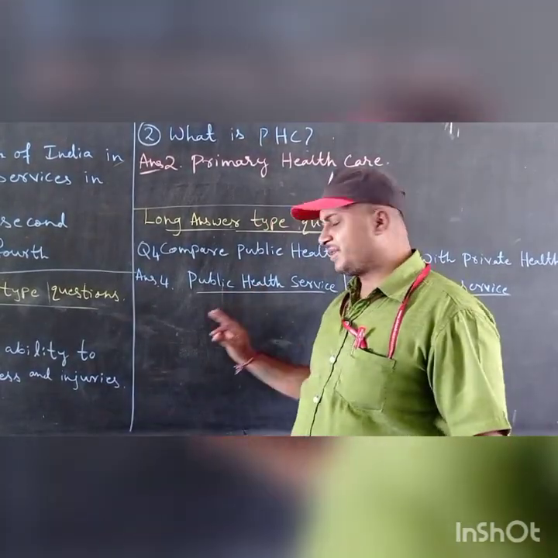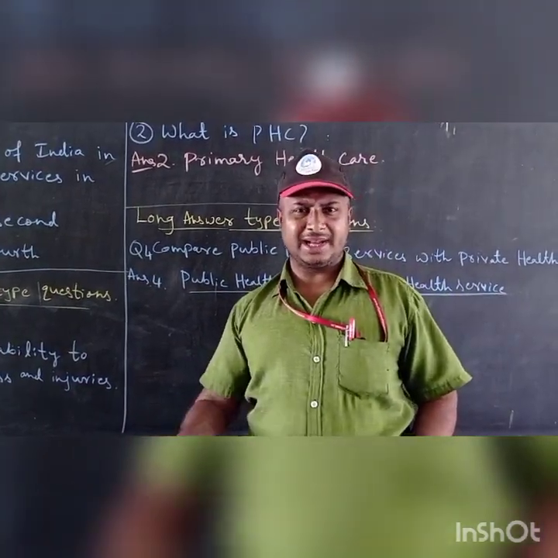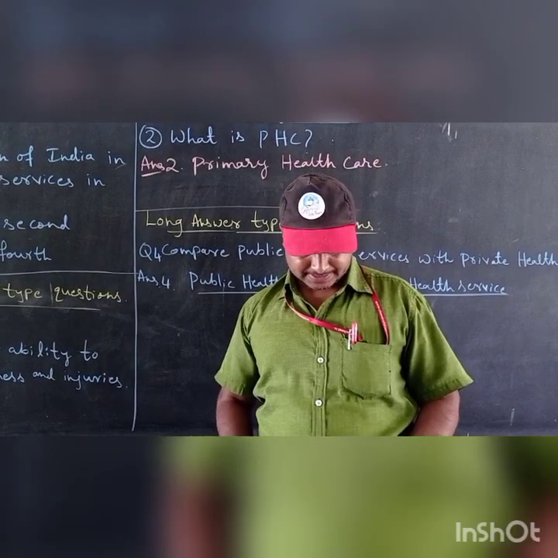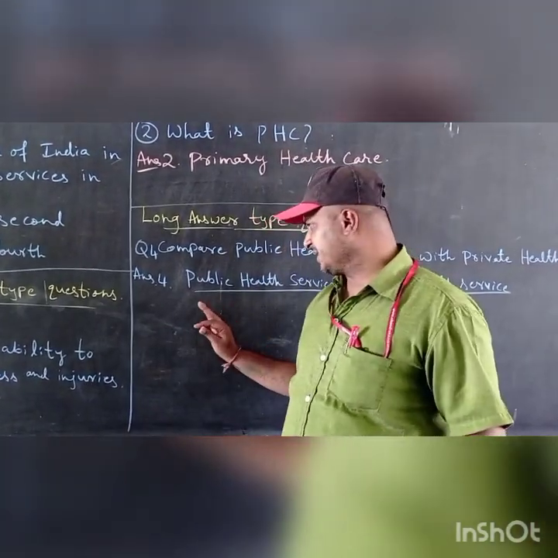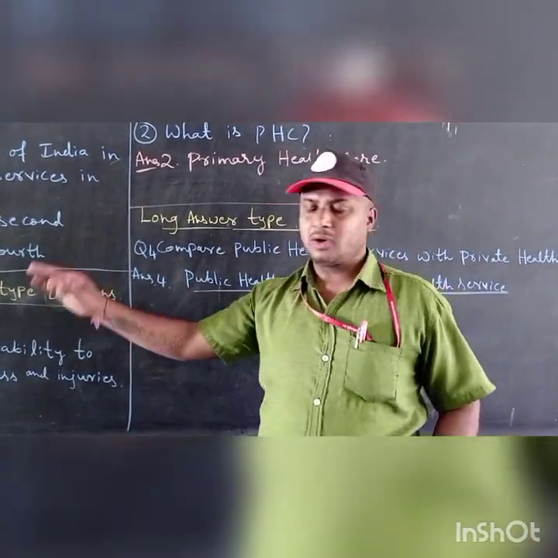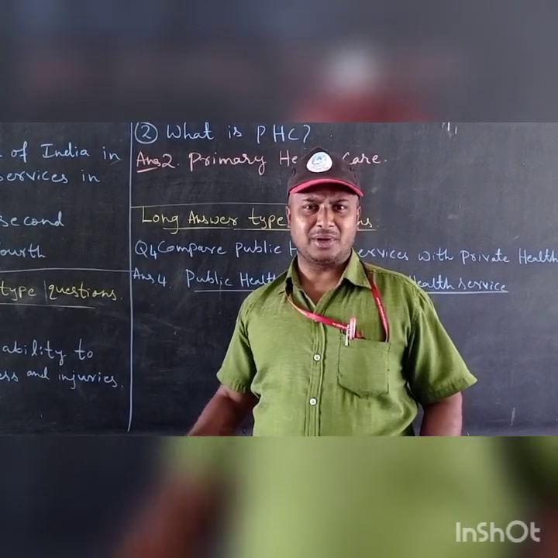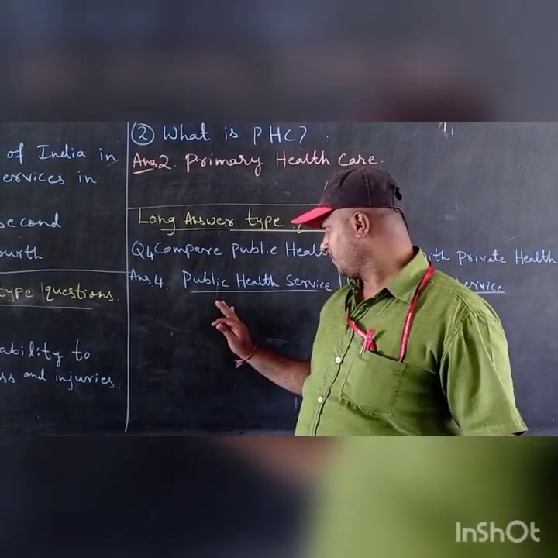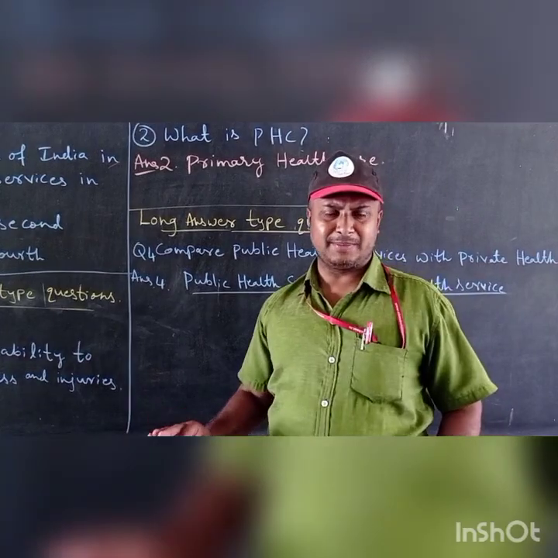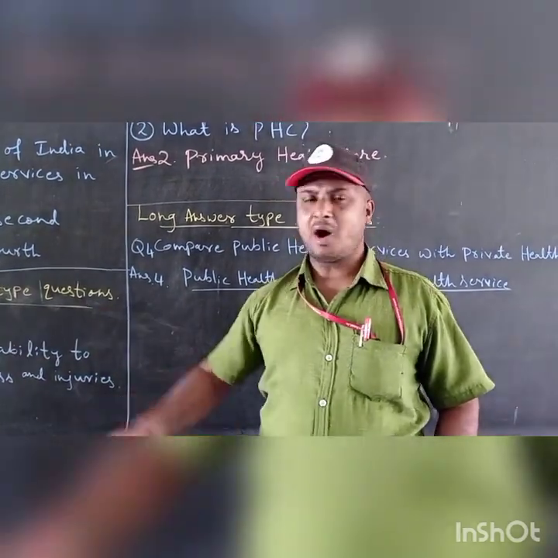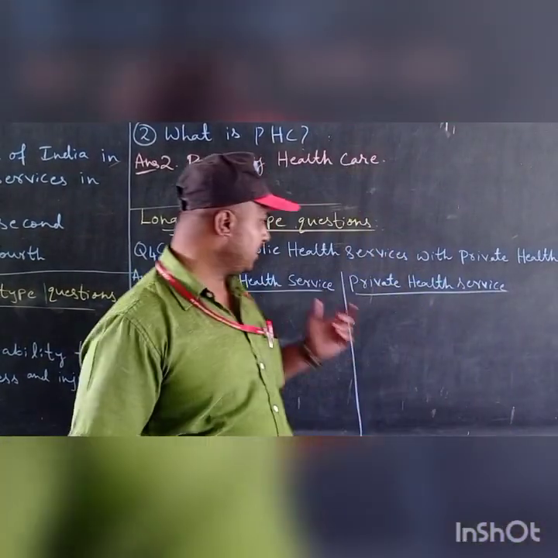Then here the patients will stand in a long queue, as more and more poor people come to the government hospitals, so there is a long queue. This is 4 points about public health.